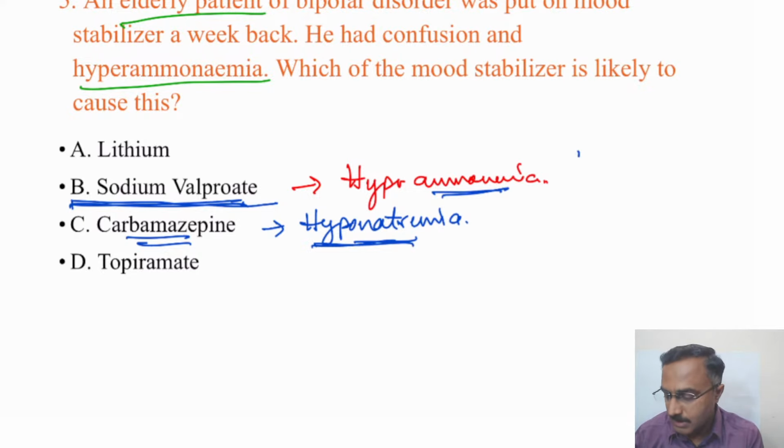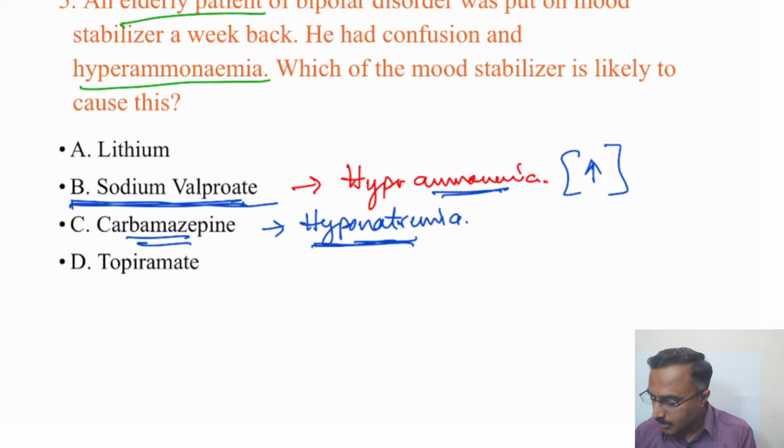We have had many cases of elderly patients with delirium on mood stabilizers, and on evaluating serum ammonium levels, they had a significant increase. Stopping the drug and restarting it gradually worked well for them. That is a strategy we adopt when it comes to the hyperammonemia phenomenon seen in patients. So either stop the drug and change over to other drugs, or start slowly and build up gradually. That's the strategy we adopt for elderly patients.